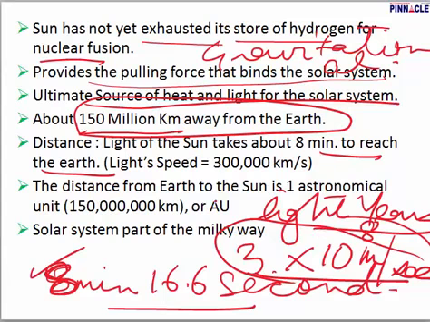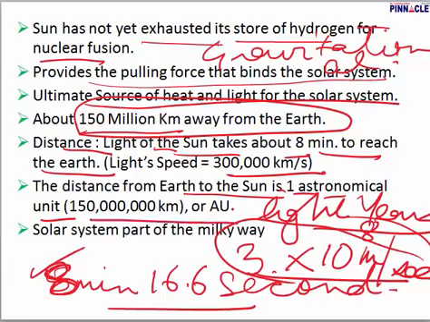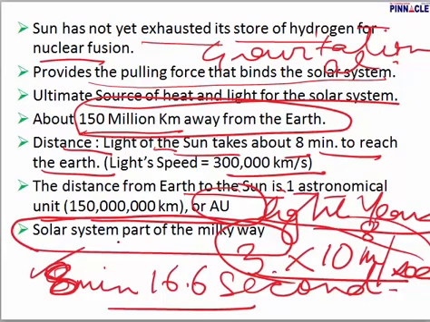So the light of the sun takes approximately 8 minutes to reach the Earth. Light's speed is 3 lakh kilometers per second. The distance from Earth to the sun is 1 astronomical unit, or AU. The solar system, as I told you, is a part of the Milky Way, that is our galaxy, or Akash Ganga, and the closest galaxy to us is known as Andromeda.